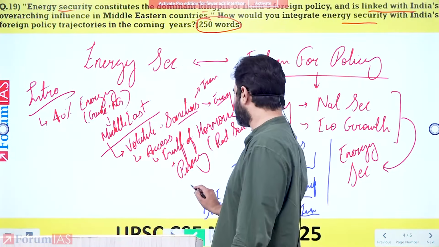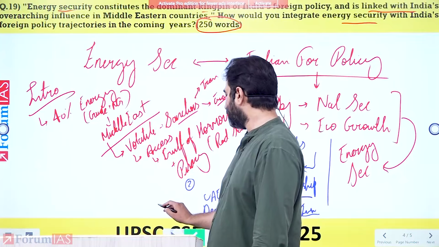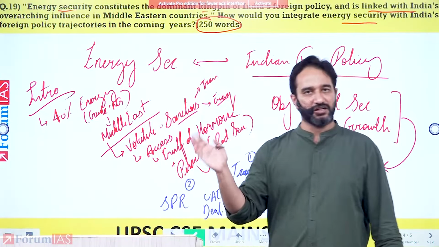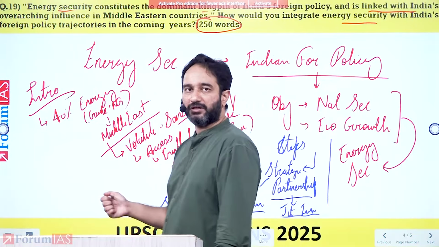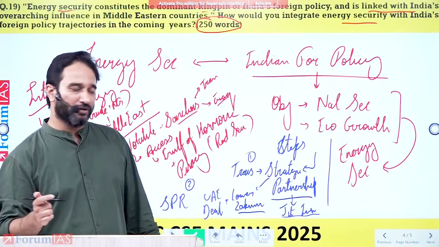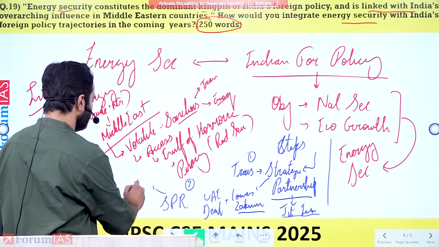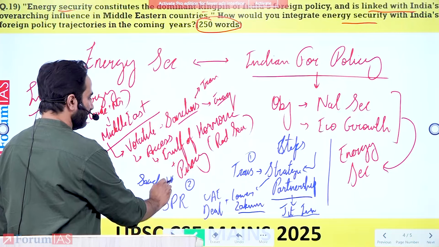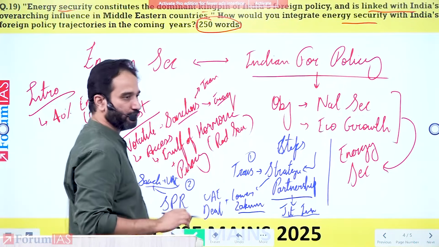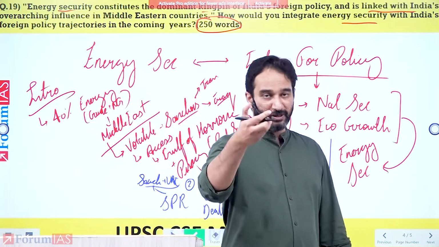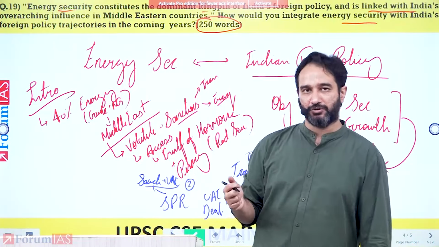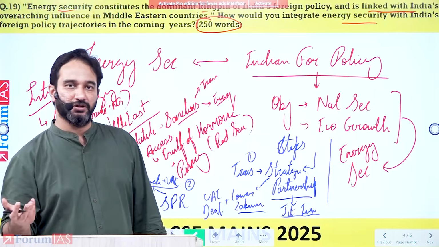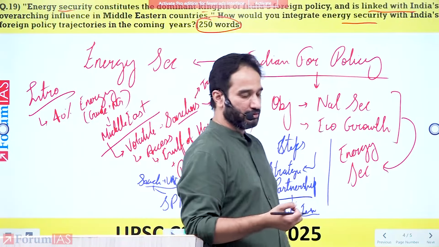Apart from this, you also give the example of strategic petroleum reserves. India has one of the largest strategic petroleum reserves within Asia itself. And you have countries like Saudi Arabia plus UAE that have actually invested within the strategic petroleum reserves within India, and they're actually keeping crude oil in India's SPR also, which India can also use during emergencies. So you highlight that particular point also.